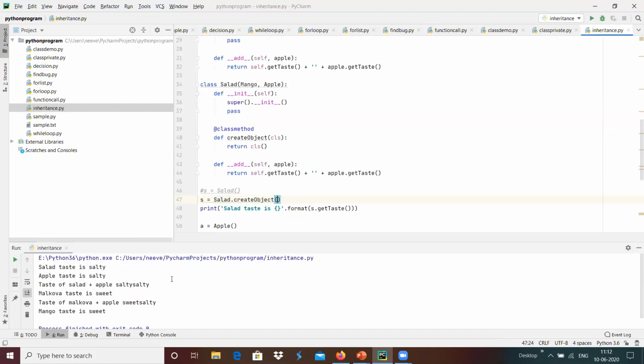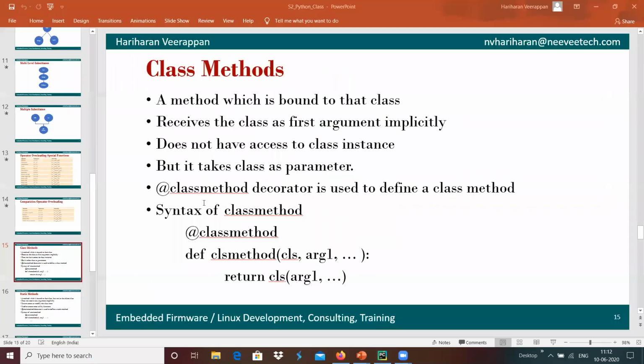Now we got that executed. Whenever we do salad dot create object, salad is passed implicitly, and it got created with the instance object, and the object is stored over here. This is a class method that can be used with the class method decorator.